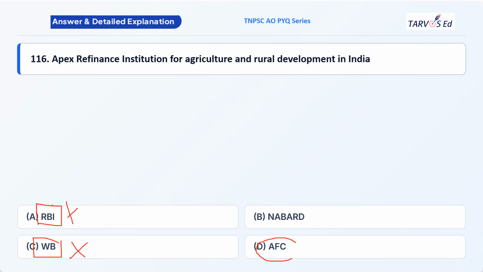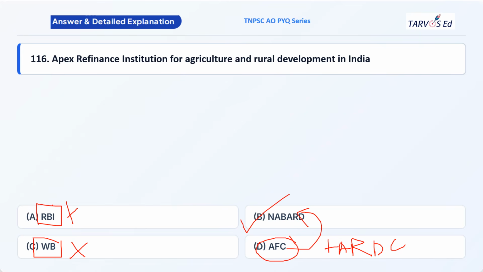Agricultural Finance Corporation: either it should be NABARD or AFC. And if you have good knowledge of the formation of NABARD, you might know this. AFC is renamed as NABARD. AFC along with ARDC, Agricultural Refinance and Development Corporation, they combined this and renamed it as NABARD. So the correct option is option B, NABARD. NABARD is the Apex Refinance Institution for Agriculture and Rural Development in India.